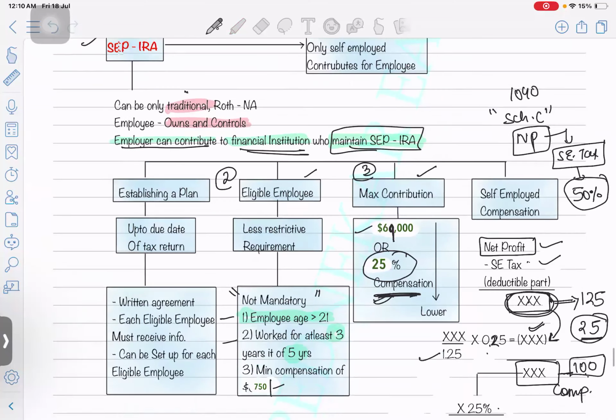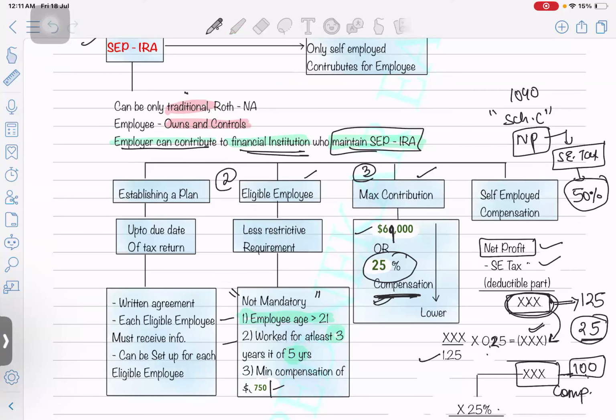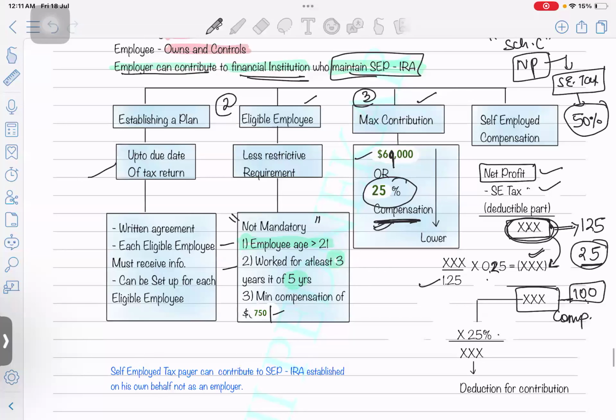Okay, we'll see the eligible employees and what's the maximum criteria. Establishment of the plan is up to the due date of filing the tax return, and it has to be in written format. There will be a written agreement between the plan manager and the individual person. Also, if it's between the employee and employer, there has to be a written agreement. Each eligible employee must receive the information that you are eligible for SEP IRA. The employer can set it up for each eligible employee, but the due date to set up is still the due date of the tax return of the employer.